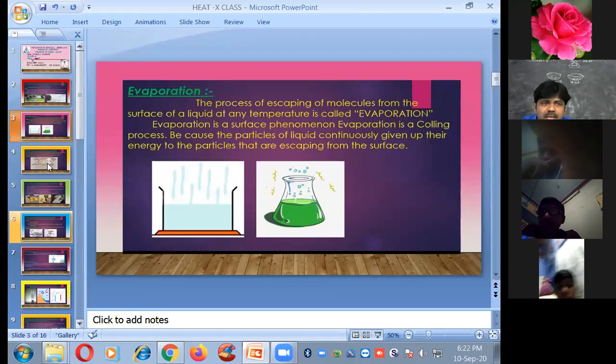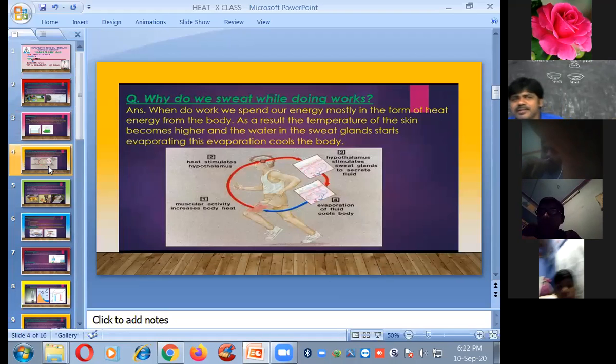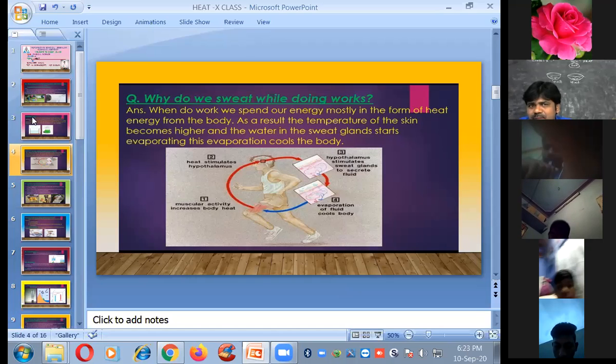Next, if you observe, you feel sweaty when we do some work. For example, in the morning session or evening session, at ground time, if you run 2 or 3 rounds, you feel sweat. You feel sweaty. So why do we sweat while doing some work? Because of the evaporation process. Suppose when you do some work, you need some energy.